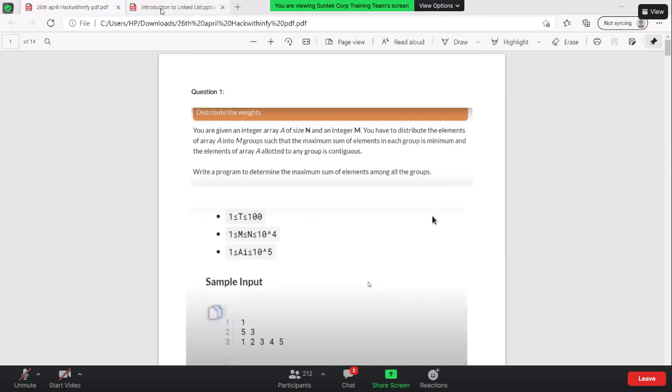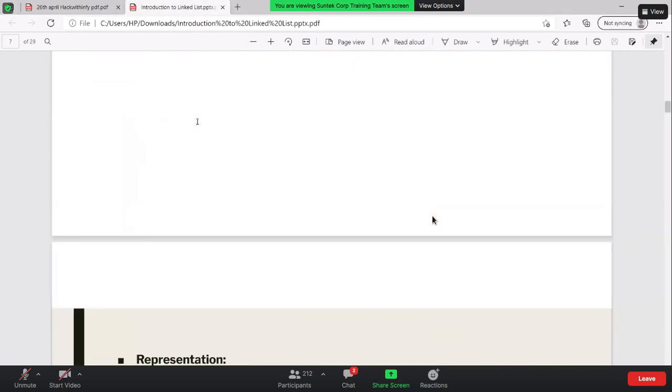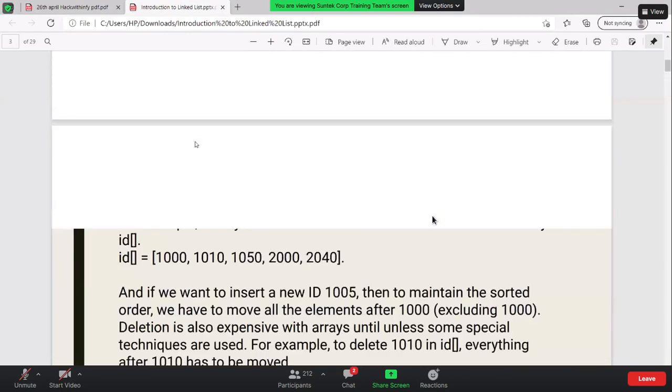Any doubts, guys? If not, we can start with the linked list.